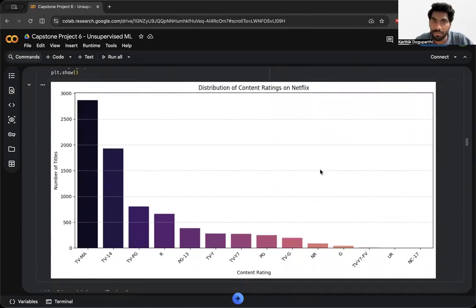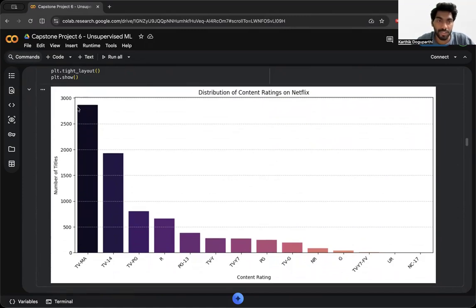And the next chart comes with the content ratings, and the top content rating is TV-MA, and the least content is NC-17. There are more than 2000, close to 2800 or 2900 for TV-MA, and close to zero for NC-17.